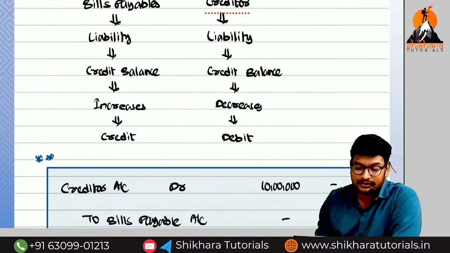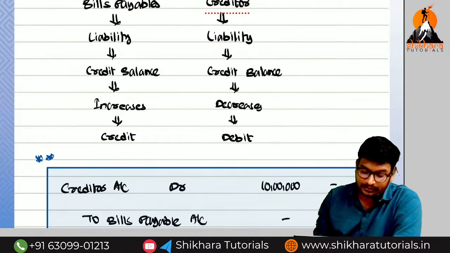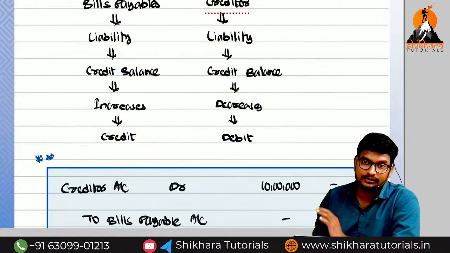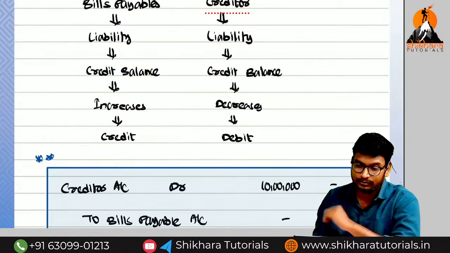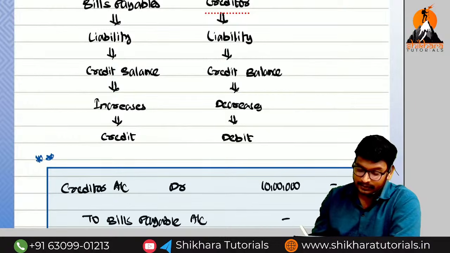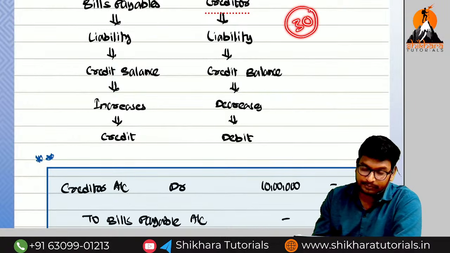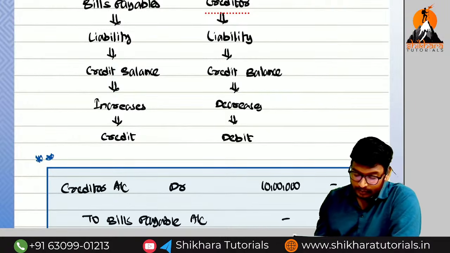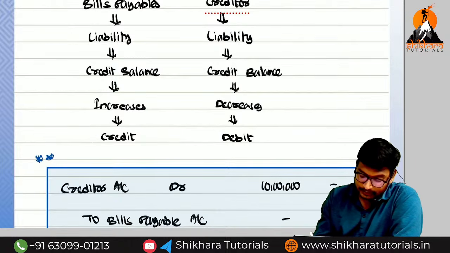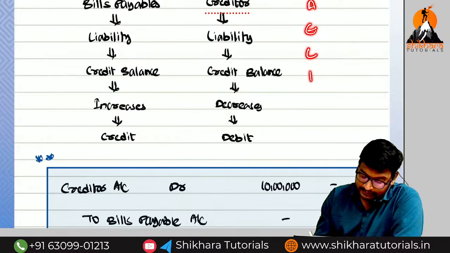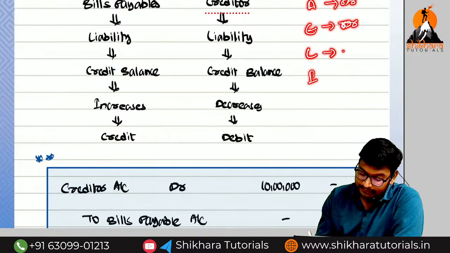Wherever you see, sir, accounting is the easiest concept. If you learn the basics, the paper is very easy. I have previously shown the paper. Nearly 30 marks we are getting from the basics itself. So what are the 4 items? Assets, expenses, liabilities and incomes. Assets and expenses have debit balance, and liabilities and incomes have credit balance.